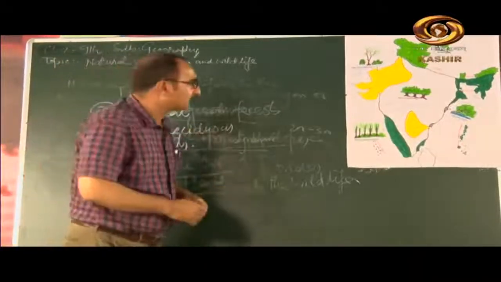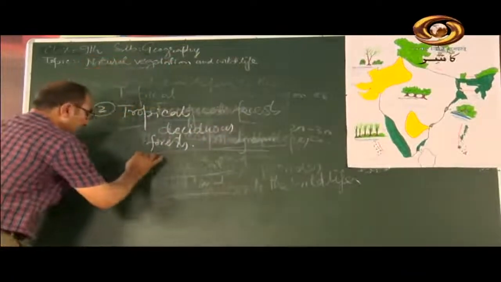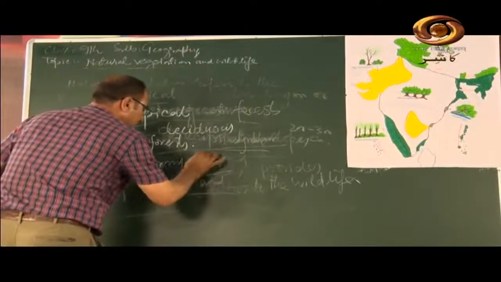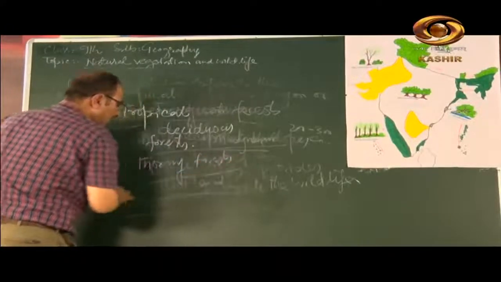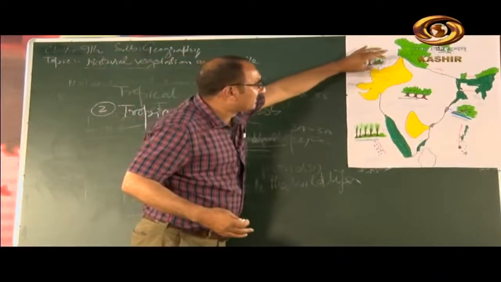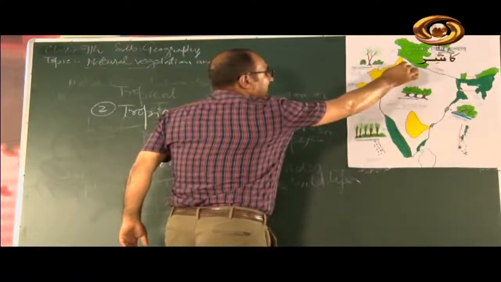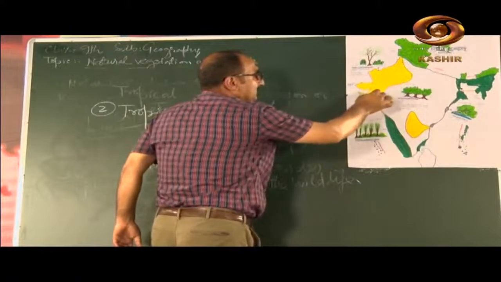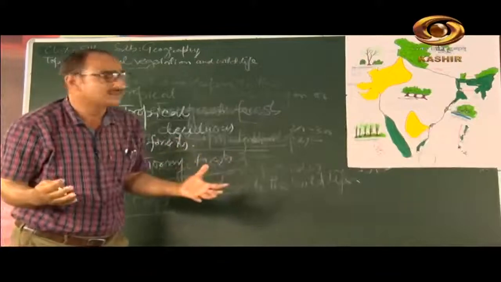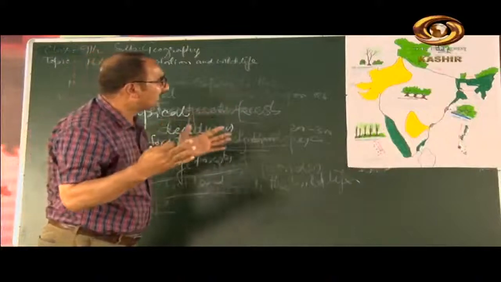And now there is one more forest, that is the thorny forests. Thorny, कांटेदार दरख्त जो पाए जाते हैं वो कहाँ है? You see that I have shown this yellow portion here. It is Haryana, Rajasthan and Gujarat. Haryana, Rajasthan and Gujarat are the three important states where there is less rainfall, and where these thorny forests